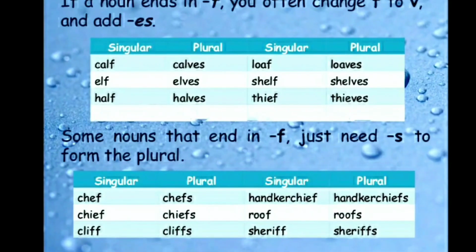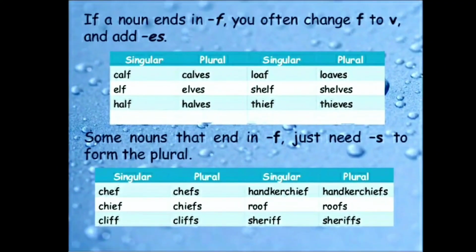Example: calf, calves. Here C-A-L-F. So we will change F into V and add ES. Calves. Elf, elves.